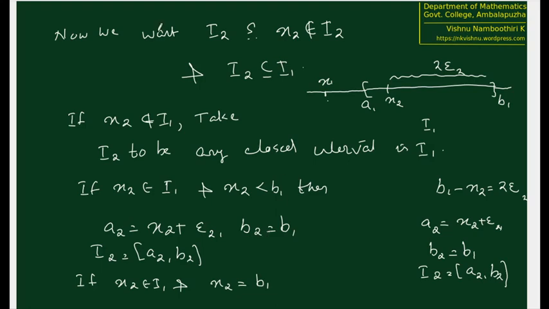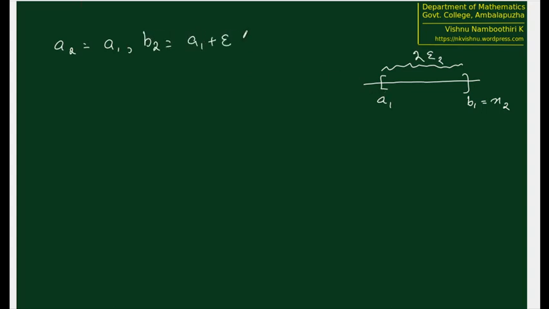So if x2 is equal to b1, what will you do? We will again draw that picture. This is a1, this is b1. Suppose that this is equal to x2 itself, then in that case we will take this distance to be equal to 2 epsilon 2, and we take a2 to be equal to a1, b2 to be equal to a1 plus epsilon 2.